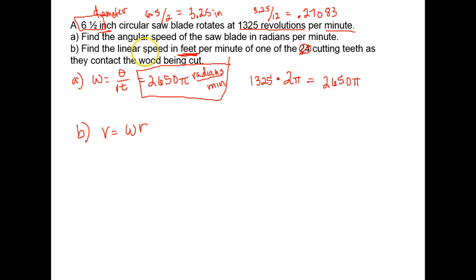So for our radius, we had to take the diameter of the saw blade and cut it in half. And then since we were in inches but wanted an answer in feet, we had to convert from inches to feet. So we have 0.27083 feet for a radius. And we just bring it down here. Our angular speed was 2,650 pi radians per minute. And we are going to multiply that by 0.27083 feet, the radius of our circle.